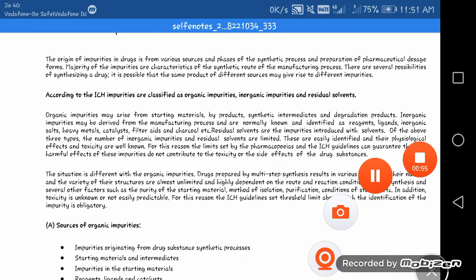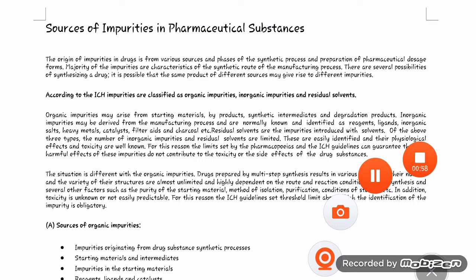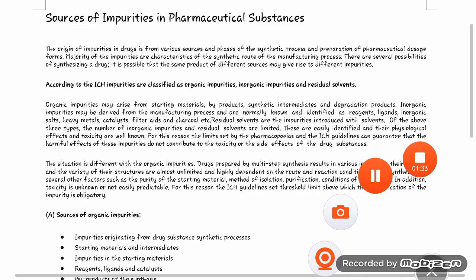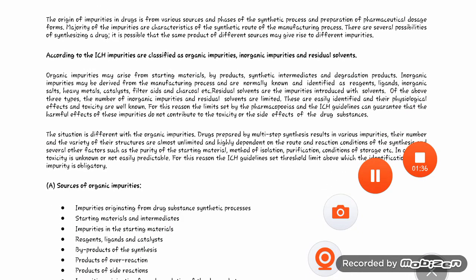According to the ICH guideline, impurities are classified as organic or inorganic impurities. So the impurities are obtained from various sources. We can say they come from synthesis, or when we are preparing the pharmaceutical dose form, we get the impurities. But the majority of impurities are generated during the drug synthesis process. According to the ICH impurity guidelines, there are organic impurities, inorganic impurities, and residual solvents are also counted as impurities.